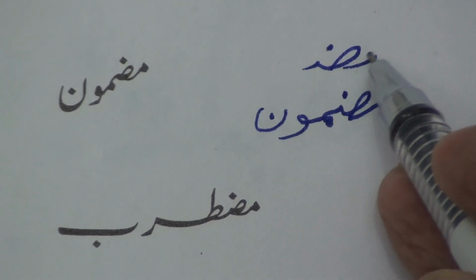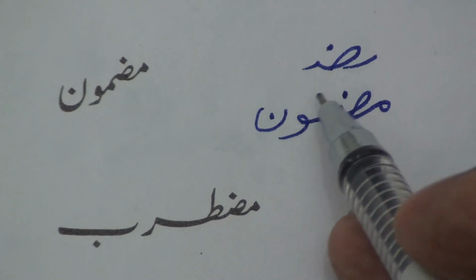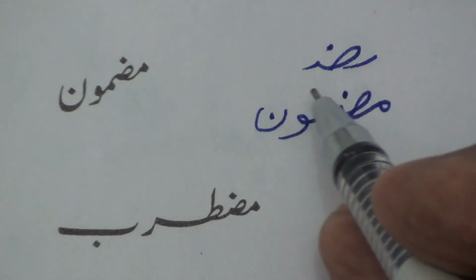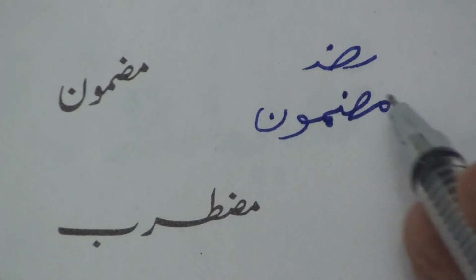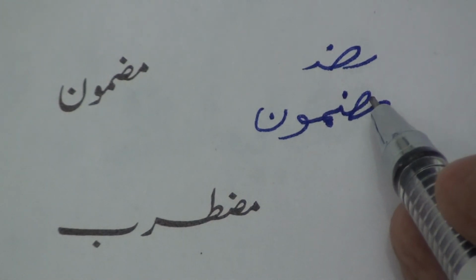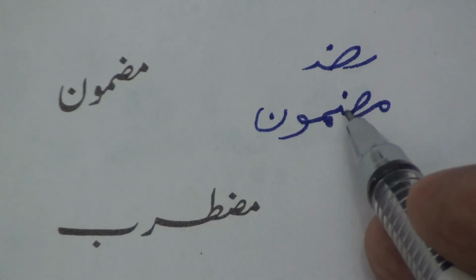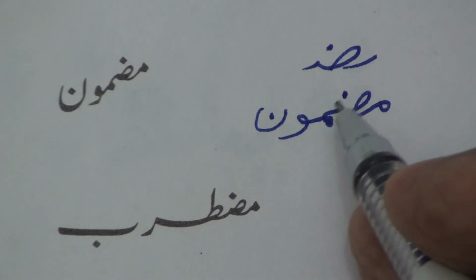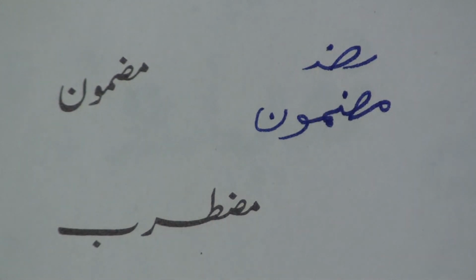The earlier letter is joined here, and the letter which comes after is joined here. This is Zwad, and this is Mim, and this is Noon. Mazmoon.